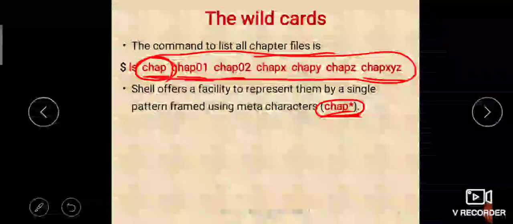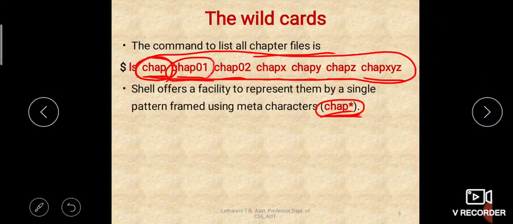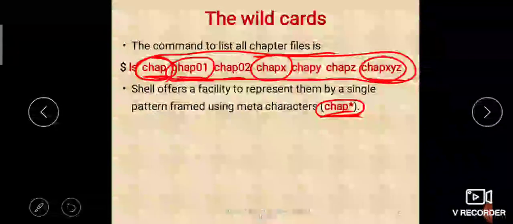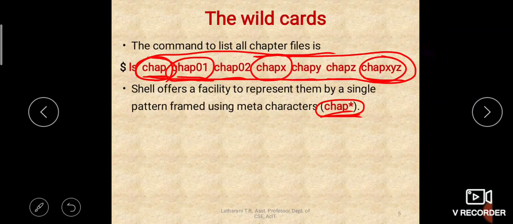Like here we have chap01, after chap we have 2 characters. Here we have chapx, after chap only 1 character x, and here after chap we have 3 characters. So any number of occurrences after chap it will match, and whether anything is there or not, it will match the pattern.